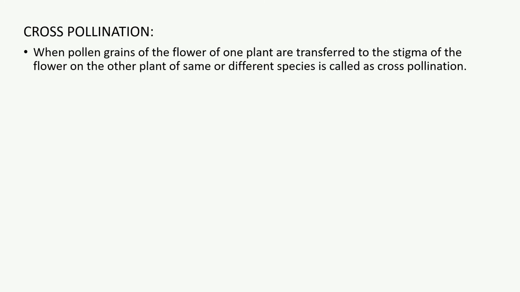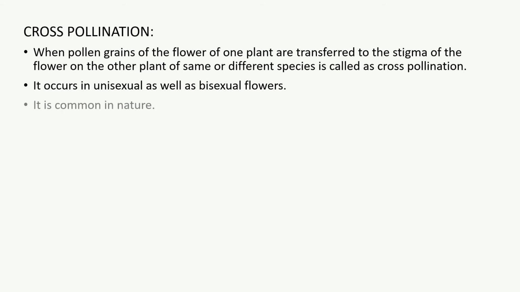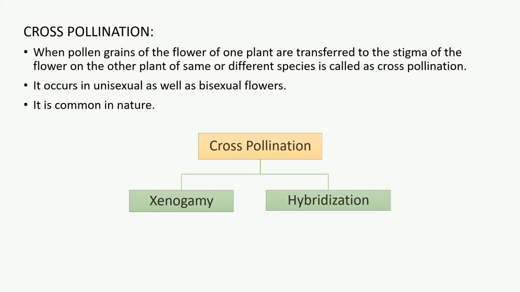Cross-pollination is transfer of pollen grains of the flower of one plant to the stigma of the flower on the other plant of the same or different species. It occurs in unisexual as well as bisexual flowers, and is common in nature. Just like self-pollination, cross-pollination is also divided into two types, that is xenogamy and hybridization.